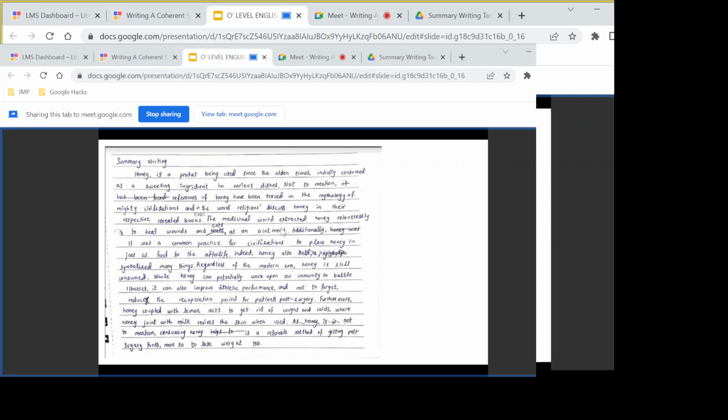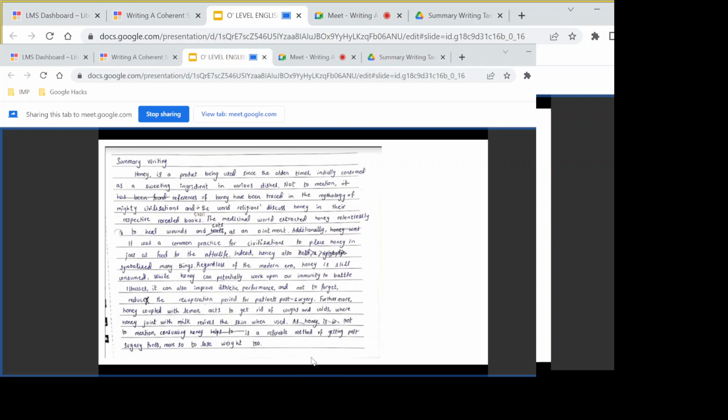So now I'm going to share with you. One thing, miss, sorry to interrupt you. One thing I would like to say is that the writer has not exceeded the word limit. That is very important. Yes, absolutely. Although he's not written the word count here, which I strongly urge you all to do and make a habit out of it. So whenever you write down anything, just write down the word count.